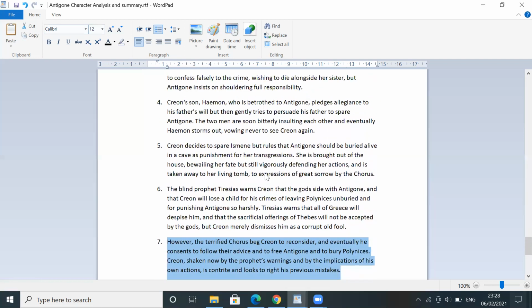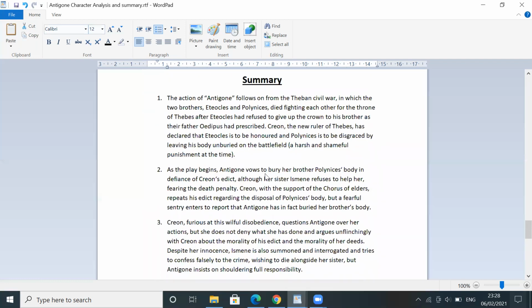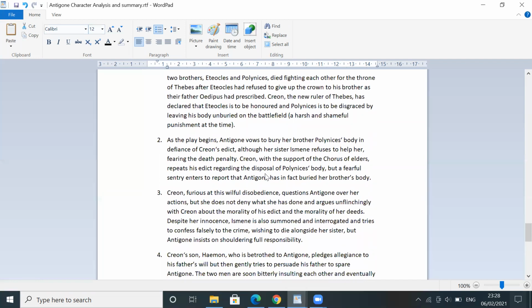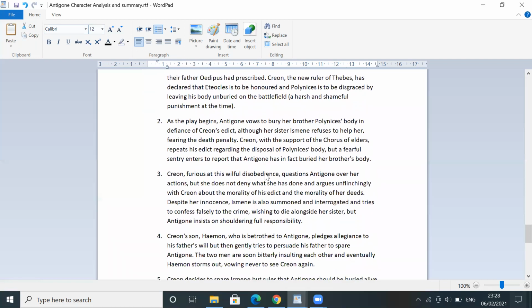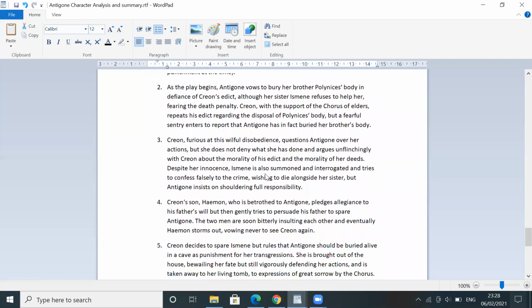So let's just go over it really quickly one more time. I've written them down in points. A war happened between Eteocles and Polynices. Both of them died in the war. They were brothers, and Eteocles was supposed to be crowned according to his father Oedipus. And so Creon, ruler of Thebes, declared that Eteocles is to be honored and Polynices to be left unburied as a punishment for his actions, and then his sister Antigone vows to bury him and defy Creon's edict, and her sister refuses to help.